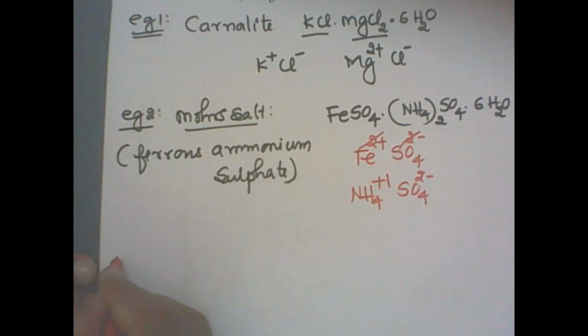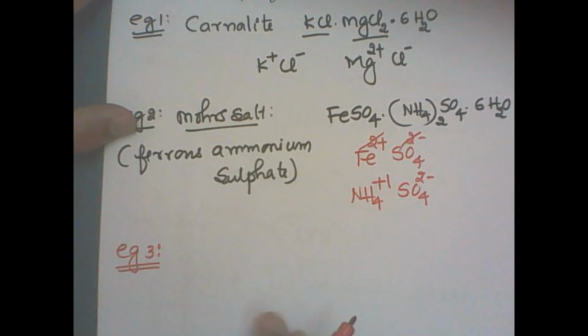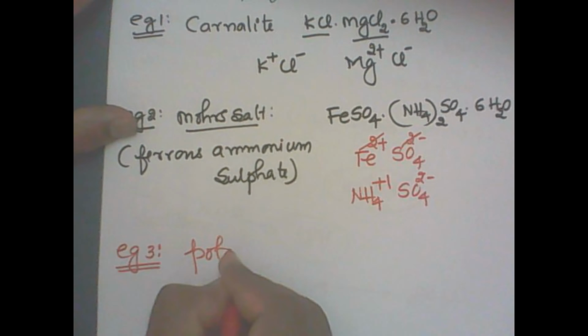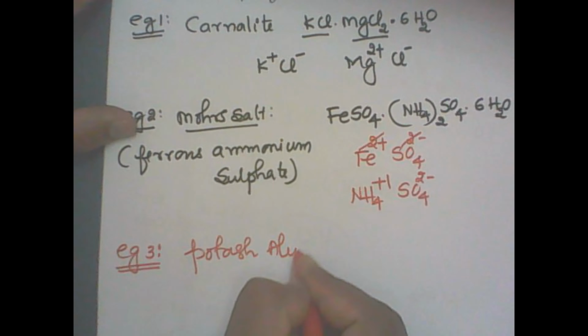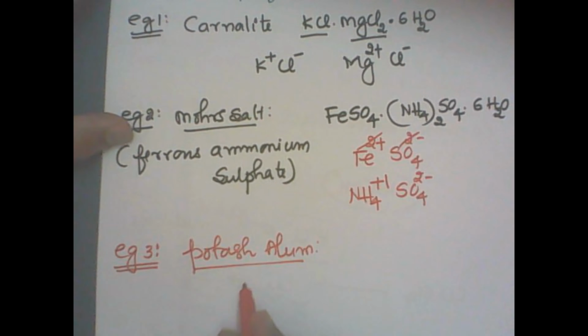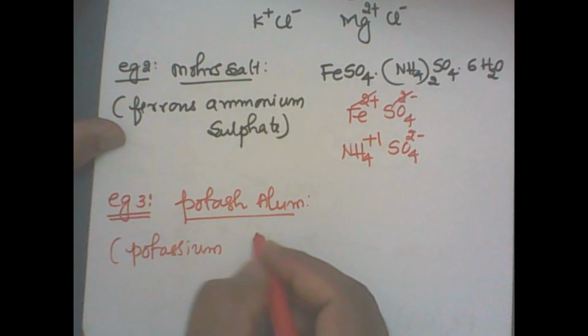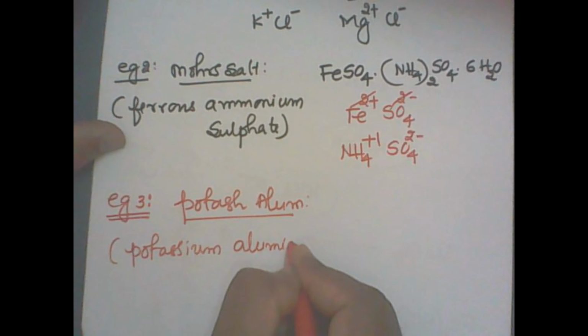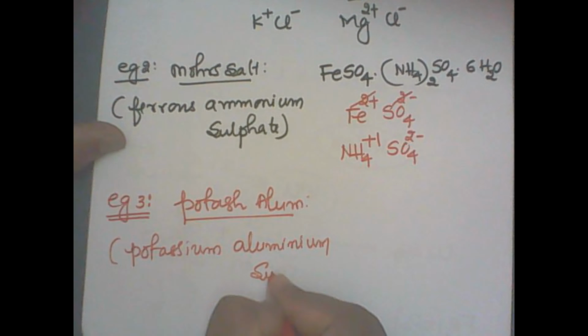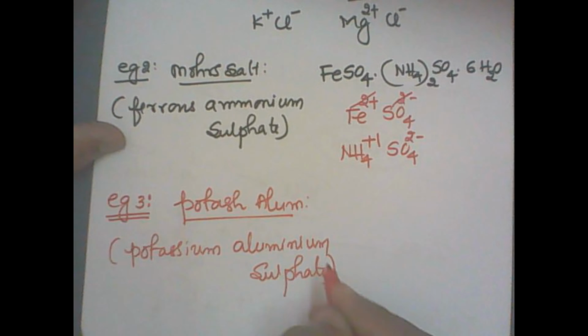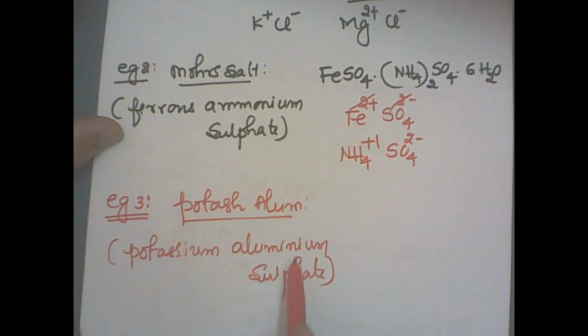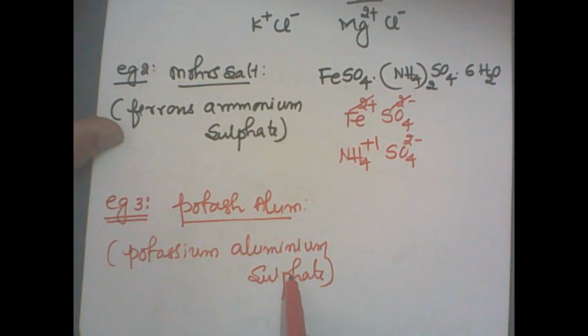Third example, example number 3, is known as the potash alum. What is potash alum? Potash alum is nothing but potassium aluminium sulfate. It is a potassium sulfate, aluminium sulfate. Right? So let me write down the formula.